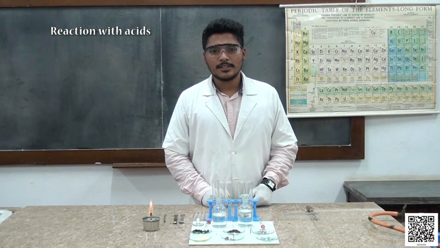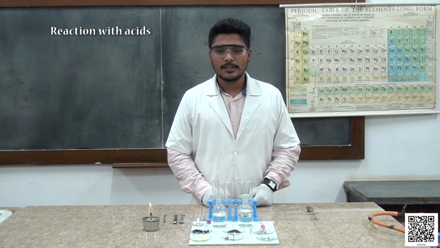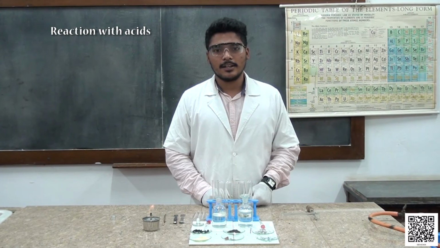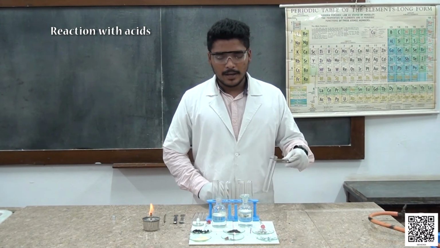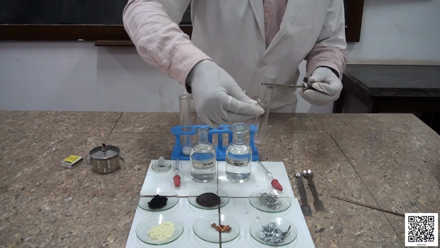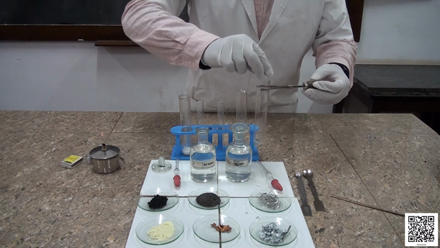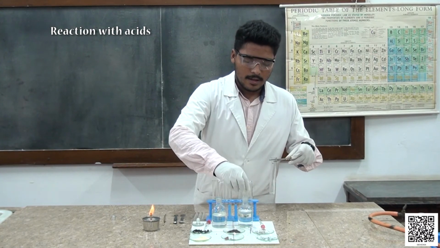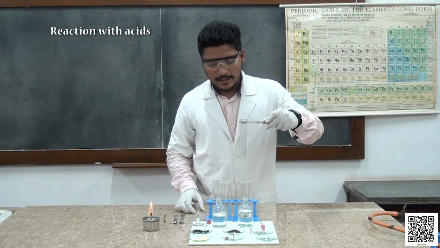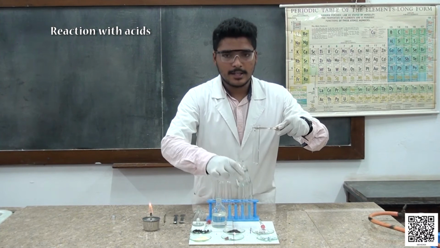Now students, let us carry out the reactions with HCl. Now I am taking strips of aluminium and I am going to react them with dilute HCl.